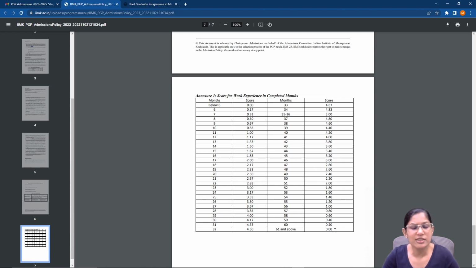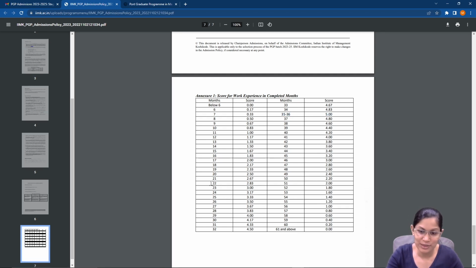The rationale for this is probably that, if you have a higher work experience, they probably want to encourage students to opt for the 1-year executive MBA course or something like that. Right? Now the highest score, which is a score of 5, goes to anyone who has completed 35 or 36 months, that is to say 3 years of work experience. The rest of it now, you can see the score over here.